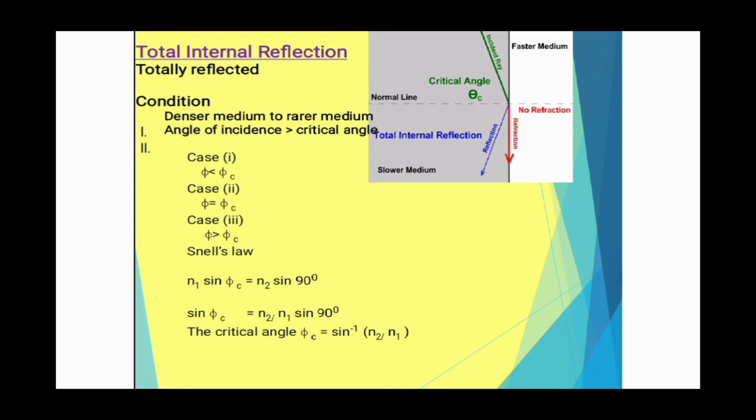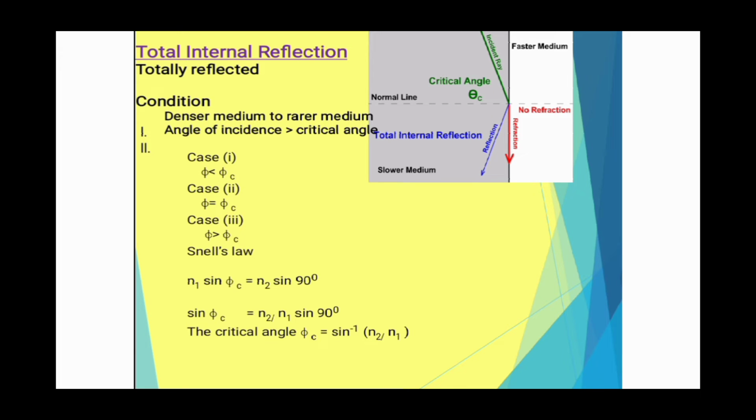Total internal reflection. When a light wave is completely reflected while it travels from one medium to another medium, this phenomenon is called total internal reflection. It means when a light wave passes from a denser medium to a rarer medium, the total light is reflected in the same medium. There are two conditions to achieve total internal reflection. Light should travel from a denser medium to a rarer medium. The angle of incidence should be greater than the critical angle.